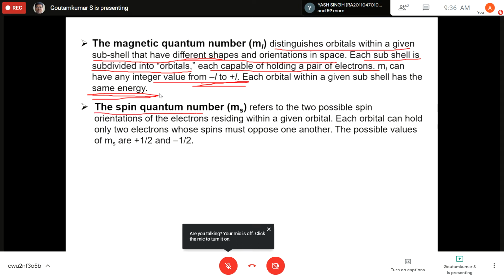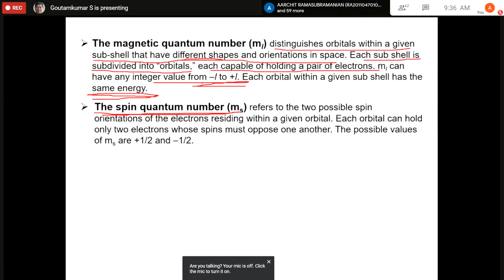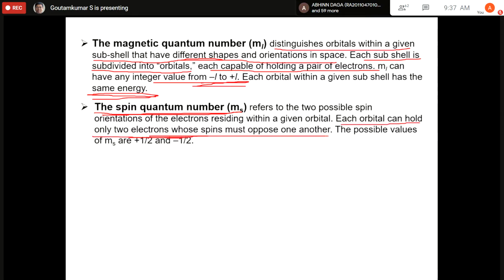The last quantum number is the spin quantum number, which refers to the 2 possible spin orientations of the electron residing within a given orbital. Each orbital can hold only two electrons whose spins must oppose one another. The possible values of ms are plus half and minus half. That means the spin can be up spin or down spin. So either it is left spin or right spin, or up spin or down spin. So opposite spin. ms plus means one spin and minus means exactly the opposite spin.